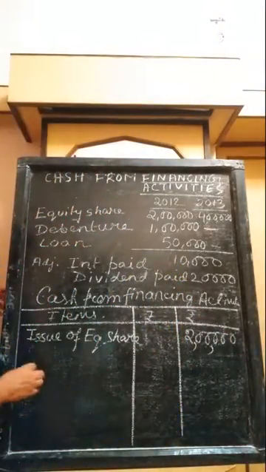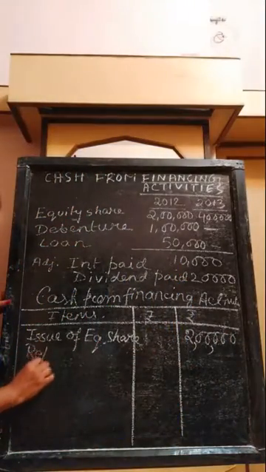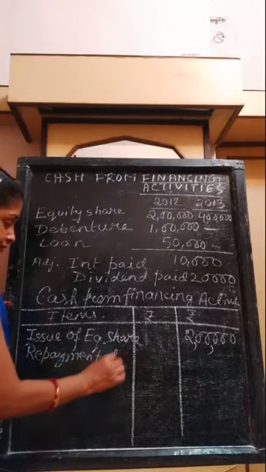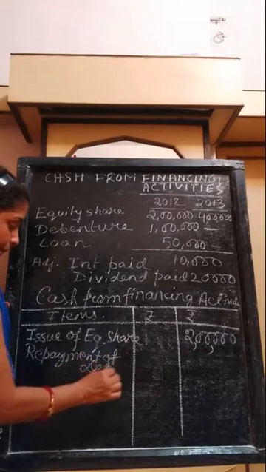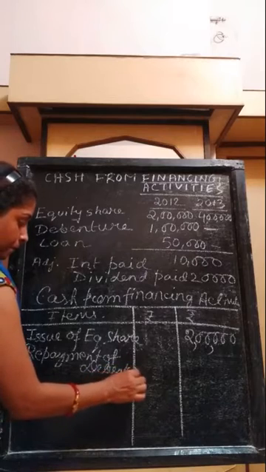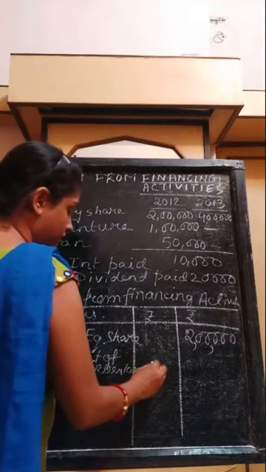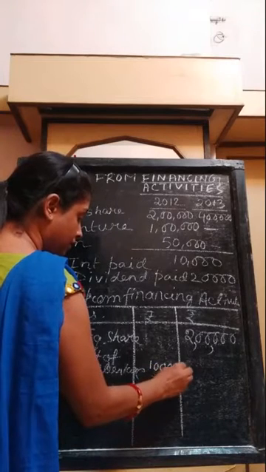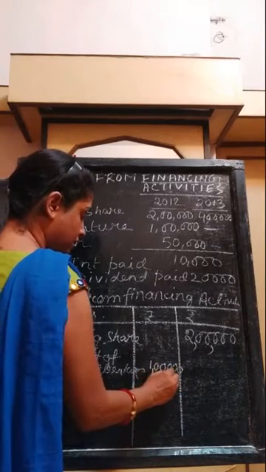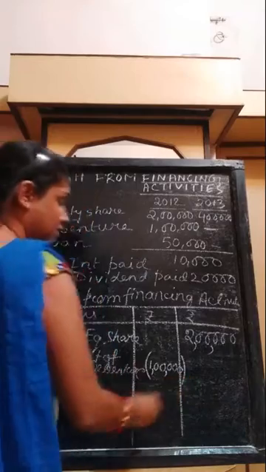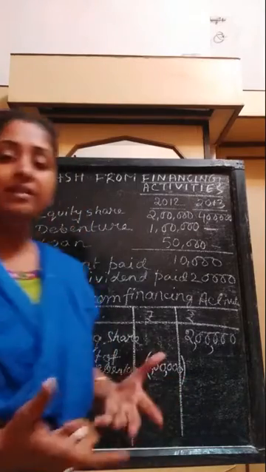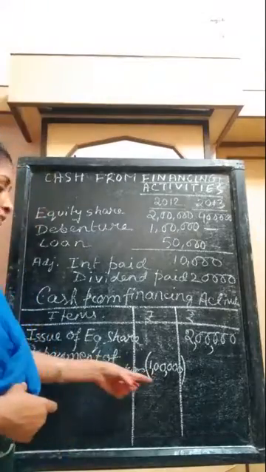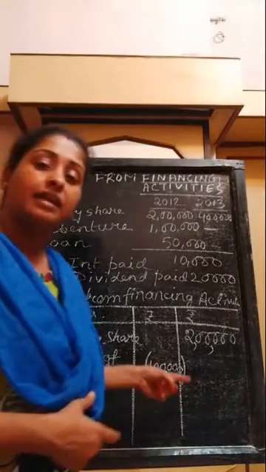So you will write repayment of debenture, negative 1 lakh, because you are repaying the debenture, so cash is going out. That's why it will be deducted and taken as negative.